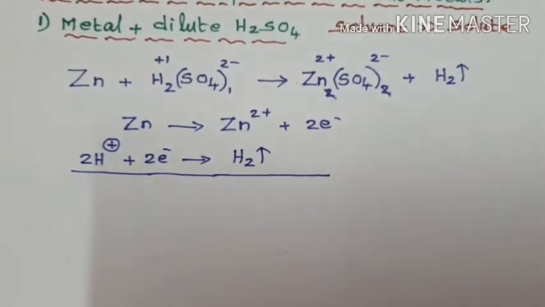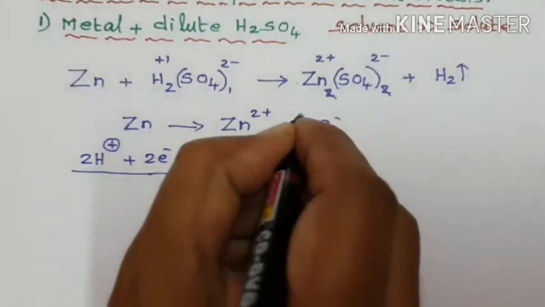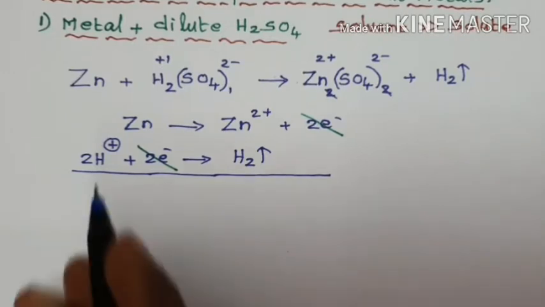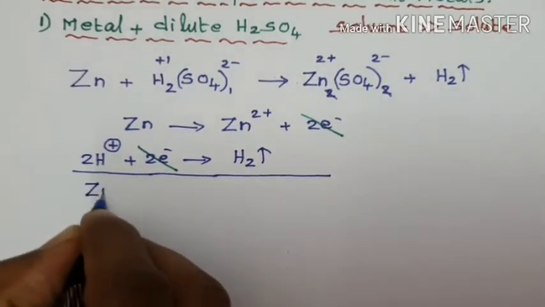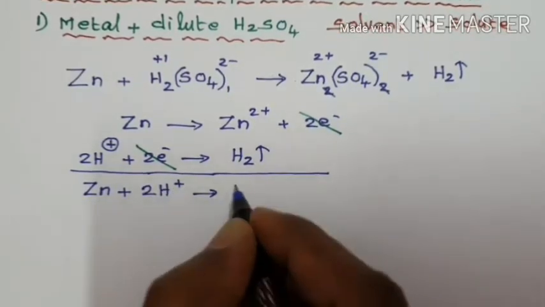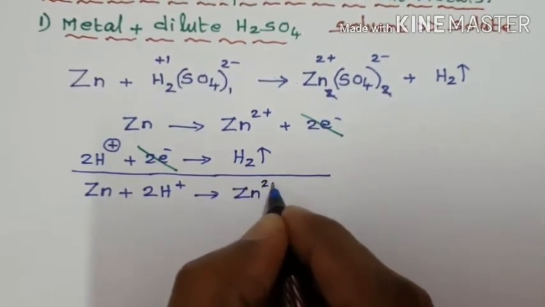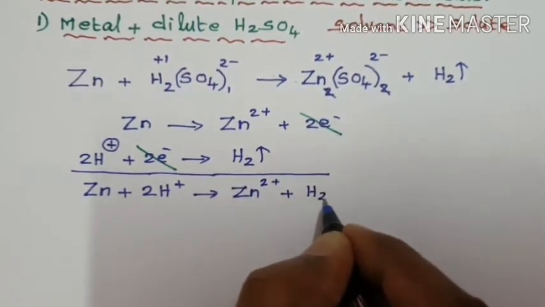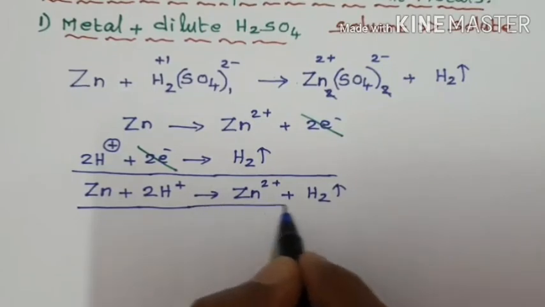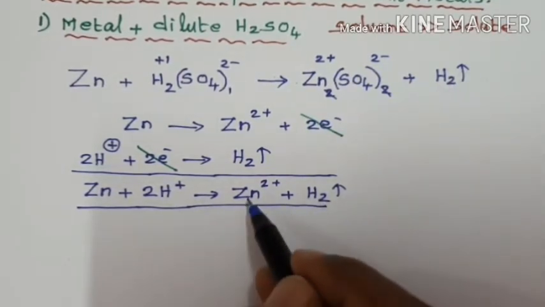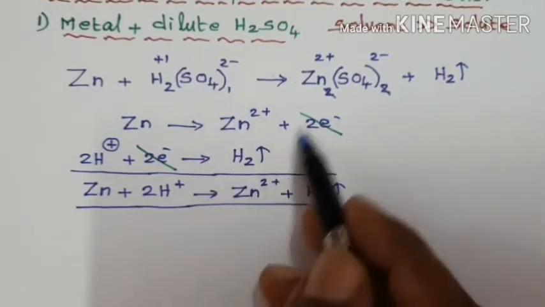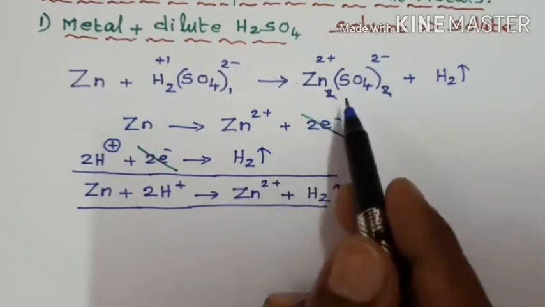The 2 electrons get cancelled and Zn plus 2H plus ions gives Zn2 plus ion plus liberation of H2. So now you know how this H2 is liberated, and the zinc 2 plus ion formed in this reaction combines with the SO4 2 minus ion, thereby zinc sulfate is formed.